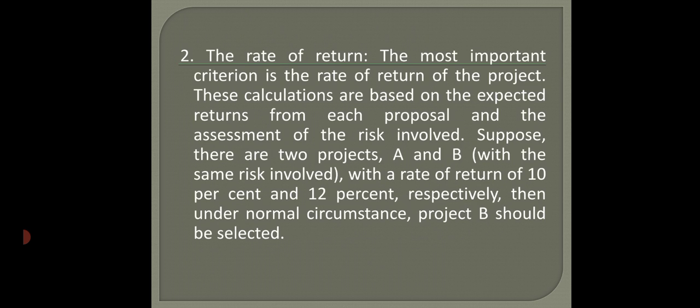The most important criterion is the rate of return of the project. These calculations are based on the expected returns from each proposal and the assessment of the risk involved. Here they have given one example. Suppose a company is going to invest 2 crore rupees in one particular project, and there are two project proposals, project A and project B. The rate of return of project A is 10% and the rate of return of project B is 12%.